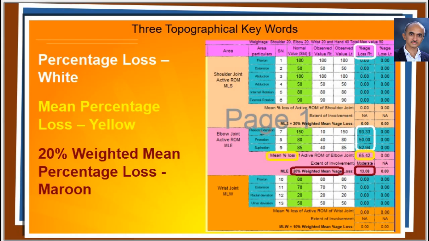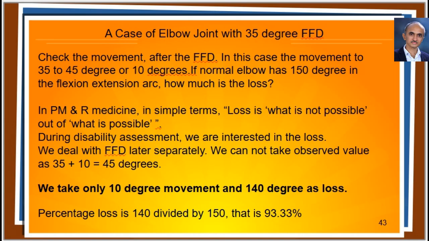There was no loss of movement in other joints. At this point some people ask, if there is a fixed flexion deformity, say of 35 degrees, and you find further active movement of 10 degrees, then what is the observed motion out of 150 degrees? That is just like what has happened in this case. This patient had an active range of movement of 35 to 45 degrees in the elbow. How do you calculate the loss and the percentage loss?